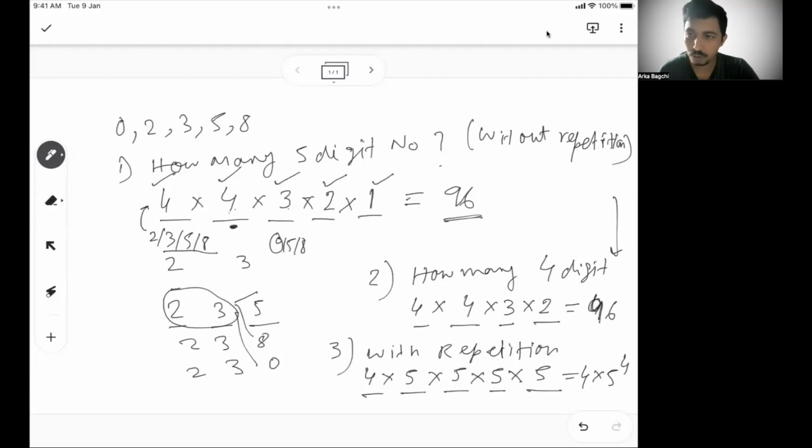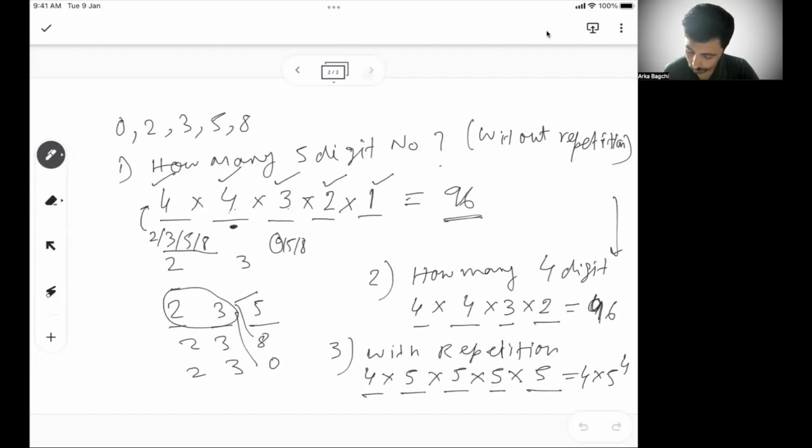With repetition allows you to choose all the numbers at any given stage, as long as it is satisfying the criteria of a 5-digit number. But without repetition, every number you choose, that number is not available in the subsequent choices. But the fundamental concept remains same. So I hope this part, how to form numbers without repetition and with repetition, is clear.